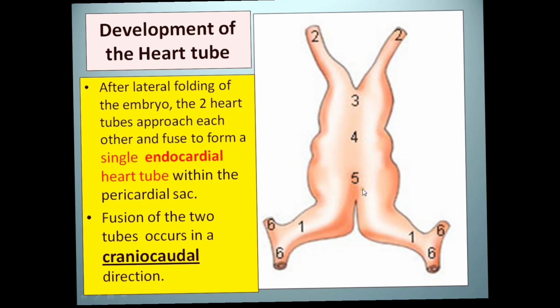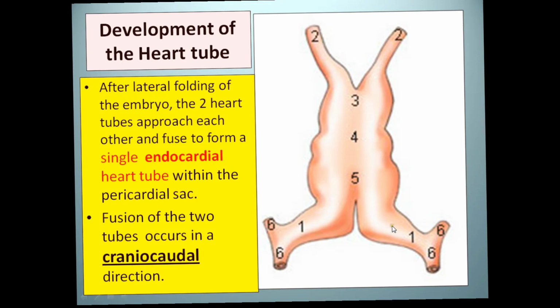I hope all of you can easily visualize the fusion of the endocardial tubes. This fusion converts the heart into a single tube having two ends, one called the arterial end and the other the venous end.